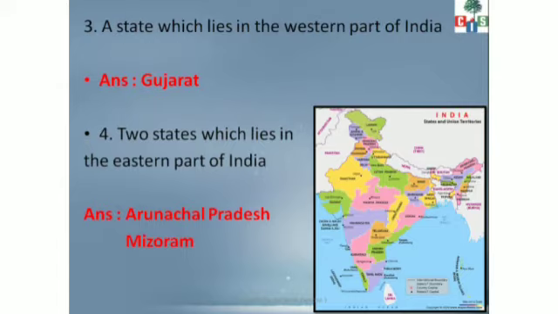Now we'll go ahead with the third one. A state which lies in the western part of India. West में कौन सा state होता है? This is the west side. So, a state which lies in the western parts of India. Gujarat. See, here it is, Gujarat. So you will be writing the answer as Gujarat.